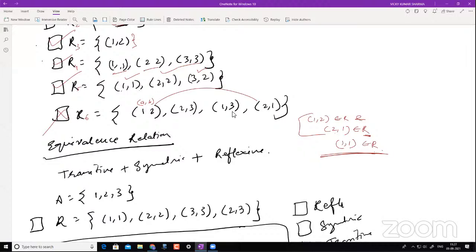Sir, we cannot directly use the second condition in (2, 1). Do not bring the second condition here. Sir, is R3 not transitive? R3 not transitive. Sir, we can use the third and the fourth element. Third and the fourth? (2, 1) and (1, 3), so there is (2, 3). No, but see, even if one violates your condition of transitivity, overall that relation is not a transitive relation. Clear? Okay, sir. Thank you.